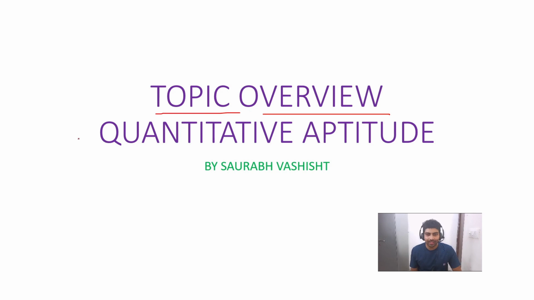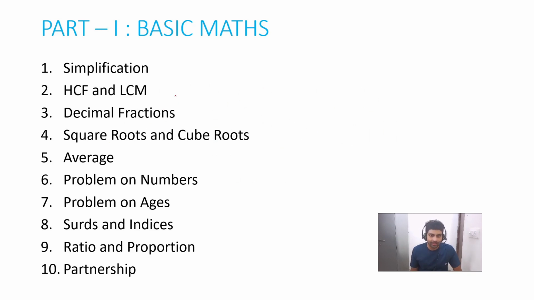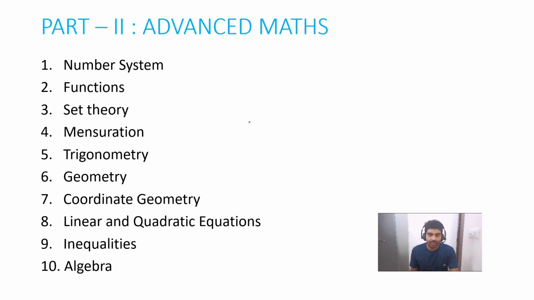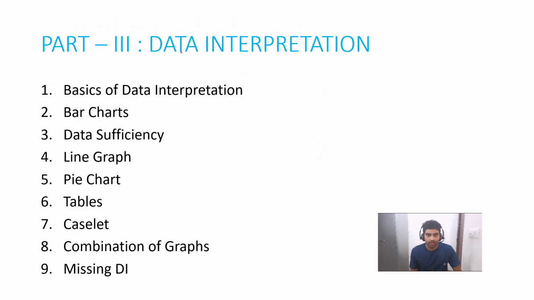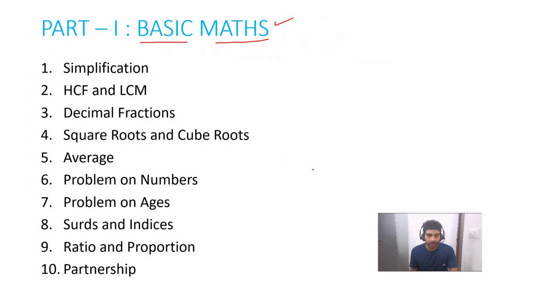Today we are going to discuss all the topics which we are going to cover in the subject quantitative aptitude. So let us start the proceedings. Your quantitative aptitude is divided into three parts. First is basic maths and second is advanced maths. Then we have the third one, which is data interpretation. Let us look at the topics which we are going to cover in each part.